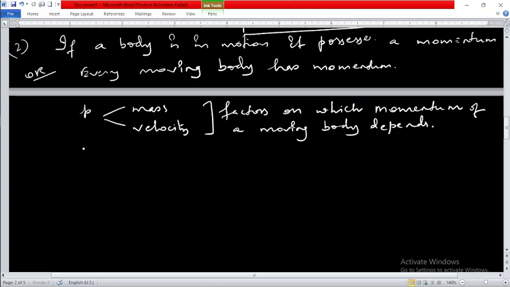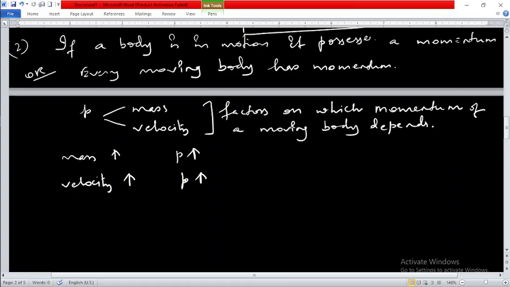So if mass is larger or higher, your momentum will definitely be large. Similarly, if you have higher velocity, again you will have larger momentum.